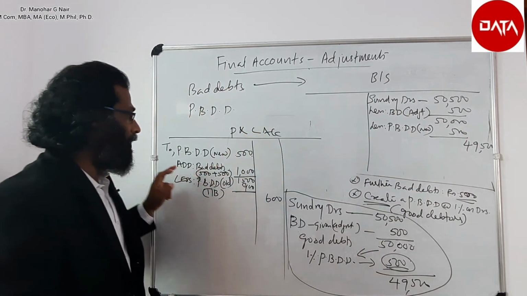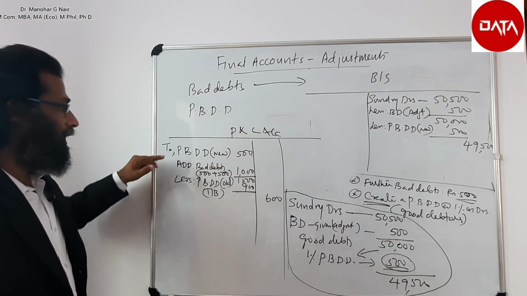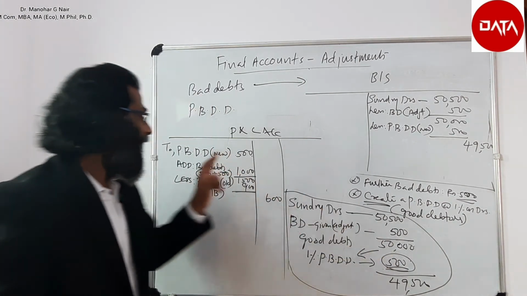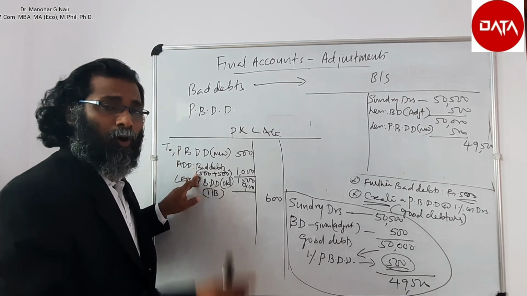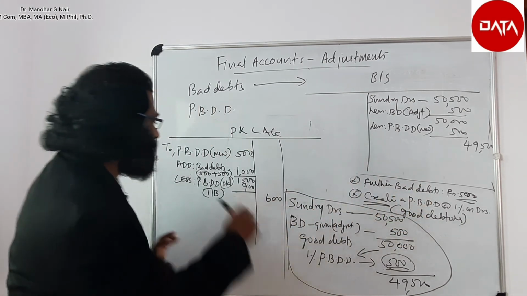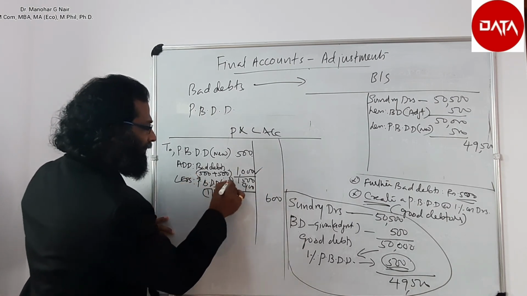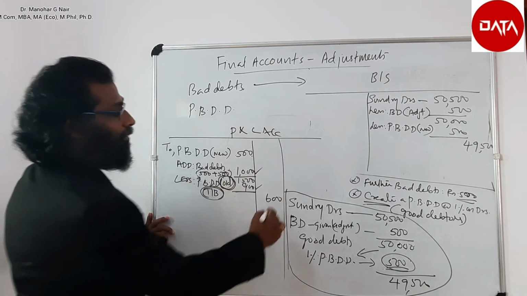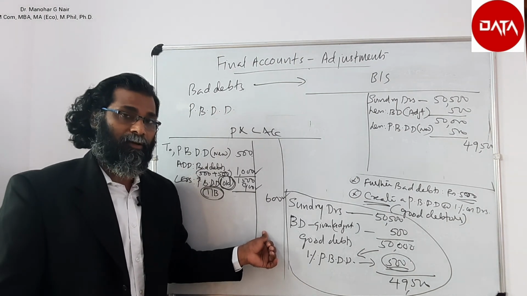In the profit and loss account, new provision, add bad debts, less old provision. New provision is nothing but the provision that we worked out now. Add bad debt. Bad debt is nothing but old bad debt plus new bad debt, or bad debt given in the trial balance plus given in the adjustment. Both we have to take. Less provision for bad and doubtful debt, that is old, which is given in the trial balance, that is 900 rupees. Balance to be written in the outer column of the P&L account.